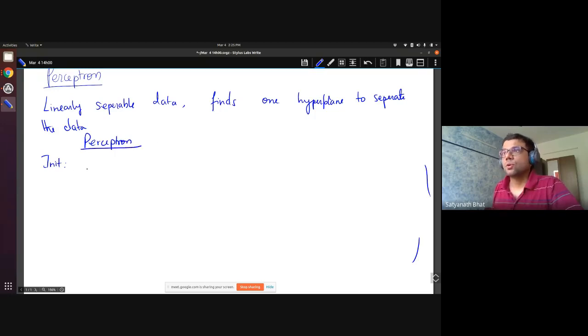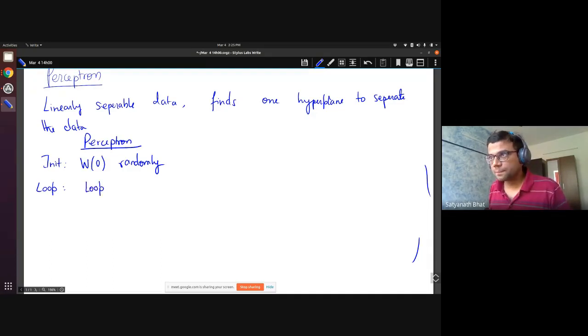Okay, so initialize W0 randomly. Then you have a loop. So you are going to loop till the data is separated. What does that mean?